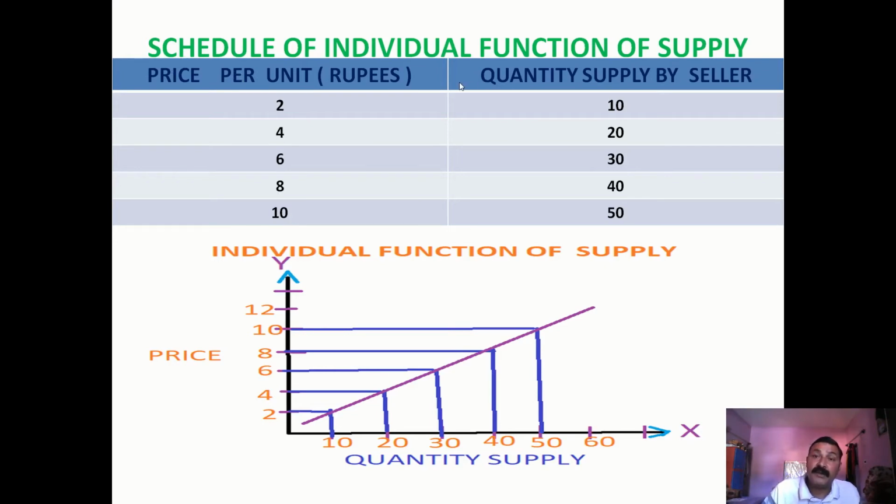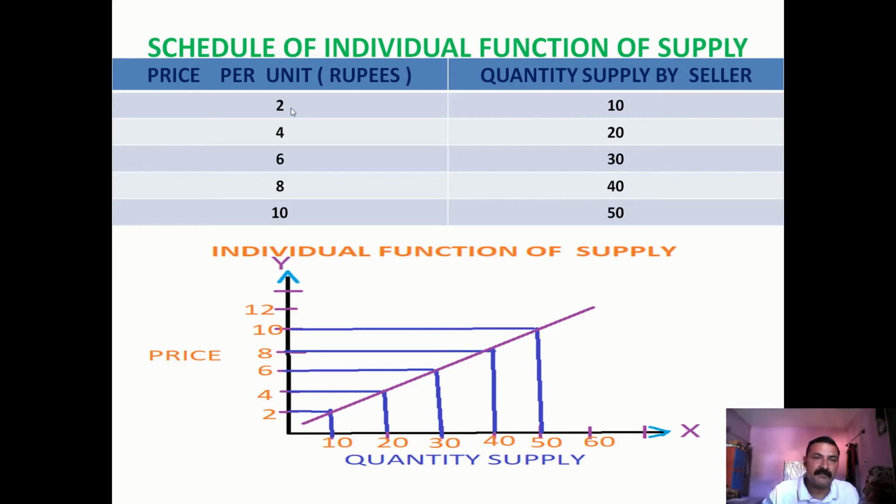So what the producer behavior is going on here: if the prices are lesser, the quantity supplied by the seller is less, and if the price of the concerning commodity increases, then he will supply more quantity of a commodity. So this is the behavior of a producer or seller.